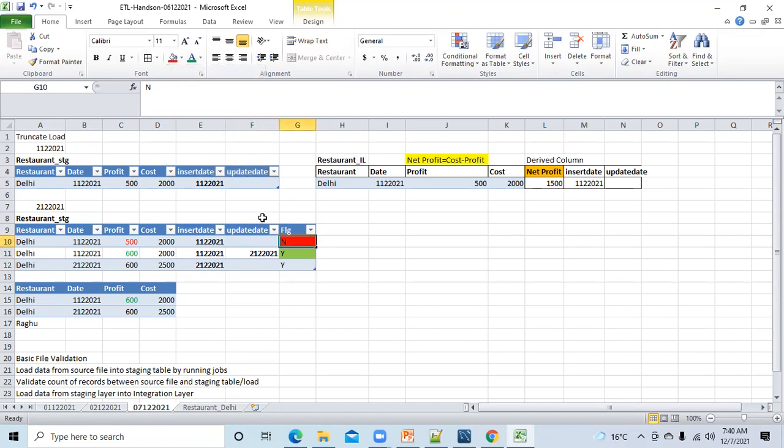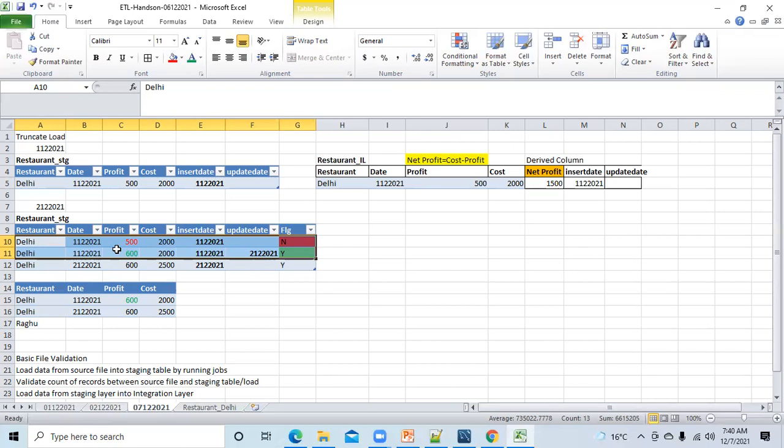So from this, I will understand that this is not a duplicate record. Actually, this record is inactive. There was some mistake in this profit, that's why the user has sent me a new record with the correct profit data. And this update date, 2nd December, will tell me that on 2nd December some changes happened. Active flag Y means this is the active record. So this is again one way.